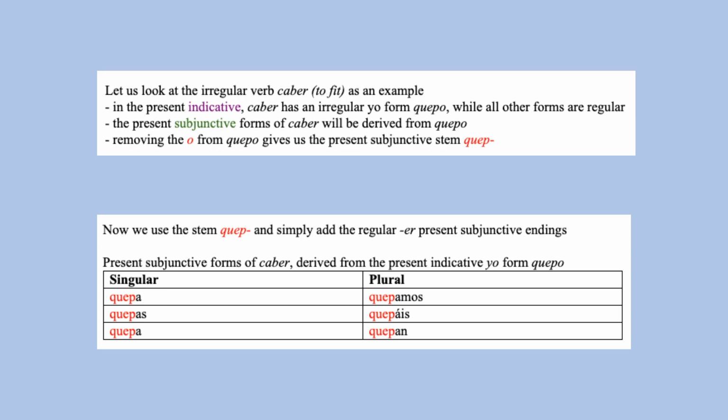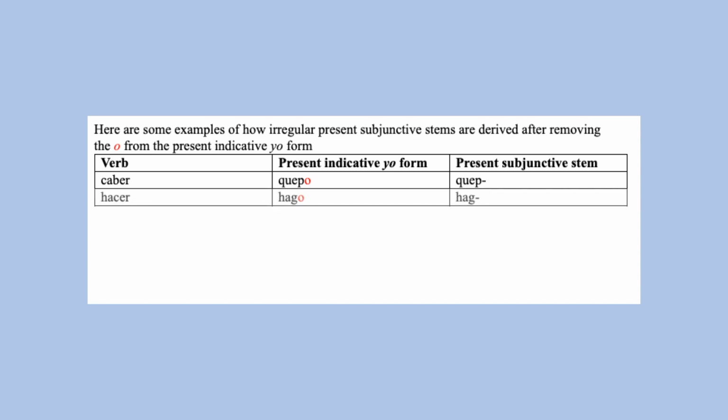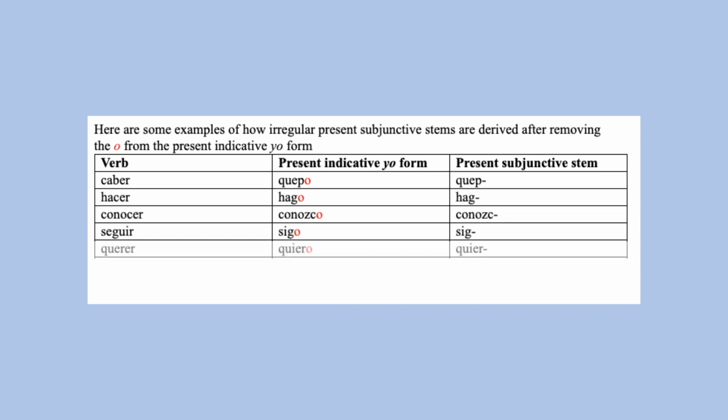Again, notice that the stem is derived from the first person singular present tense yo form. These are some more examples of irregular present subjunctive stems being derived from the irregular present tense yo forms.